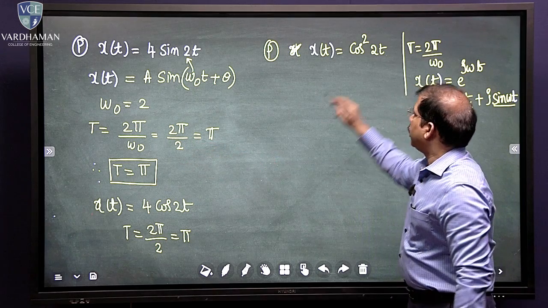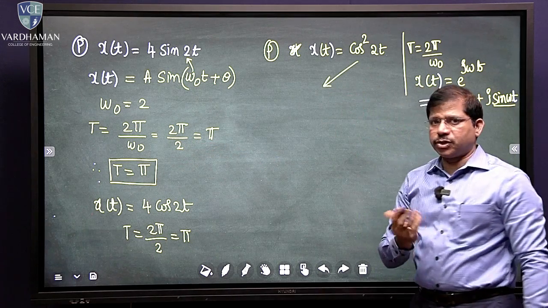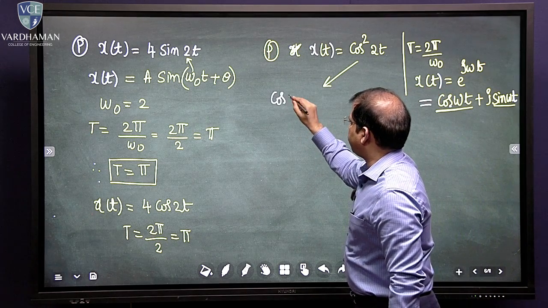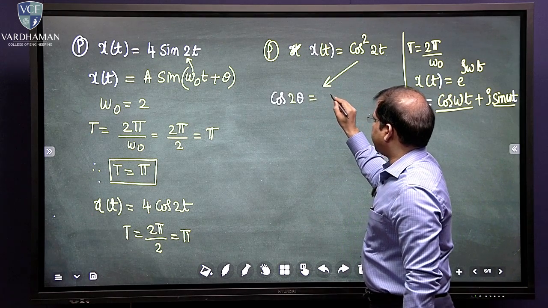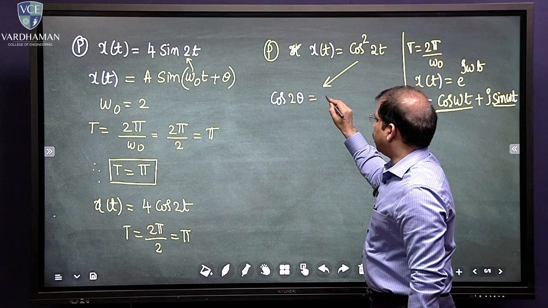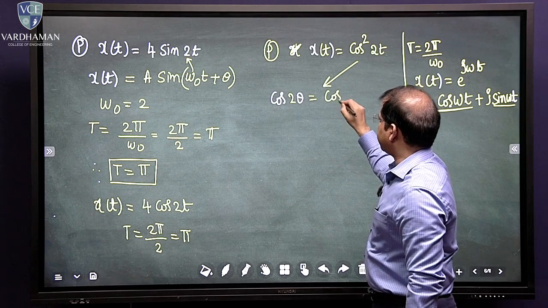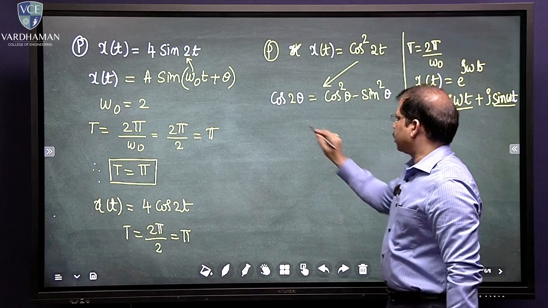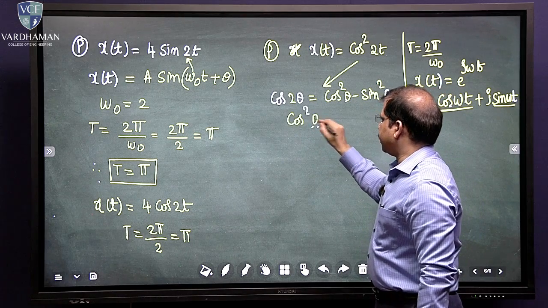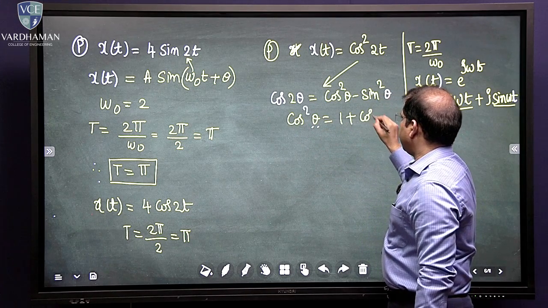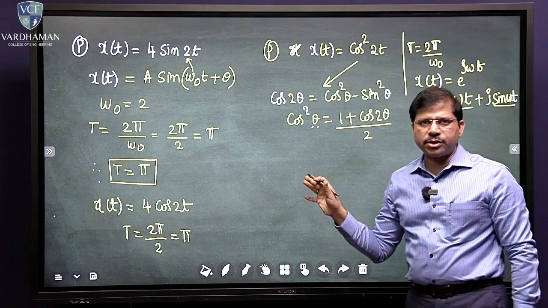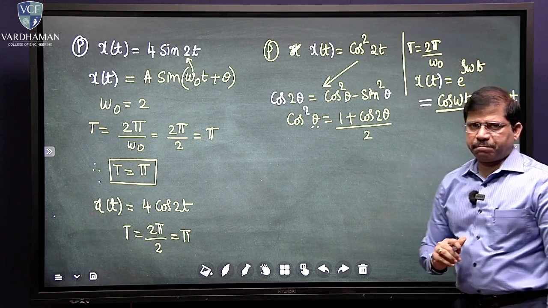So what do you do? You apply transformations. We know transformations, right? Okay, cos 2 theta. So what is the formula that you know? Cos 2 theta equals, you have many things there, cos square theta minus sin square theta, or we have cos square theta, which is nothing but 1 plus cos 2 theta by 2. I'm not going into the depth of this trigonometry because that's a basic thing, right?